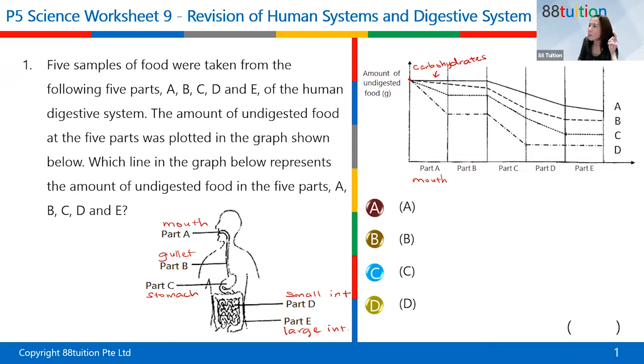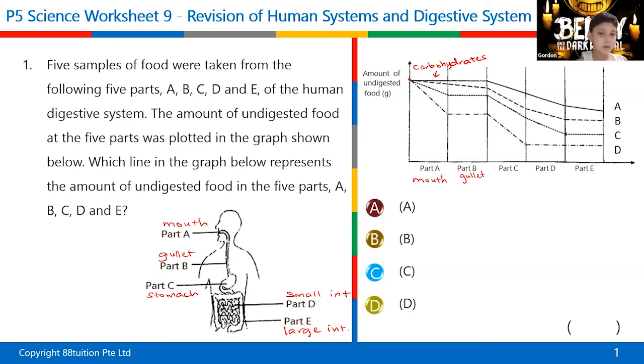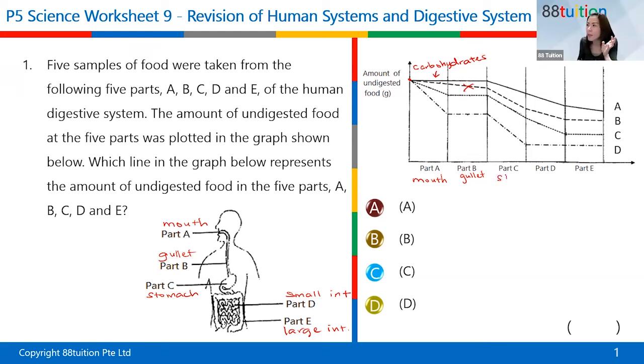So now we have actually B, C, and D to consider because it cannot be A, because A shows that in the mouth there's no digestion, which is not true. So what is next we look at? Either B or C or D, right? Let's see part B. Part B is gullet. Any digestion in the gullet? No. Means that B is wrong. So we are left with C and D. C and D actually stated it stays constant throughout. No digestion happens. And then we have the stomach.